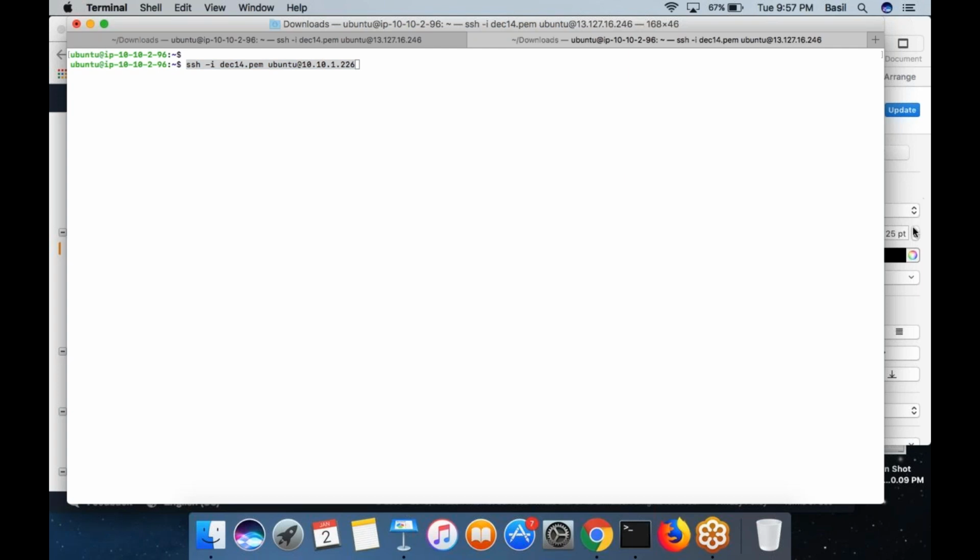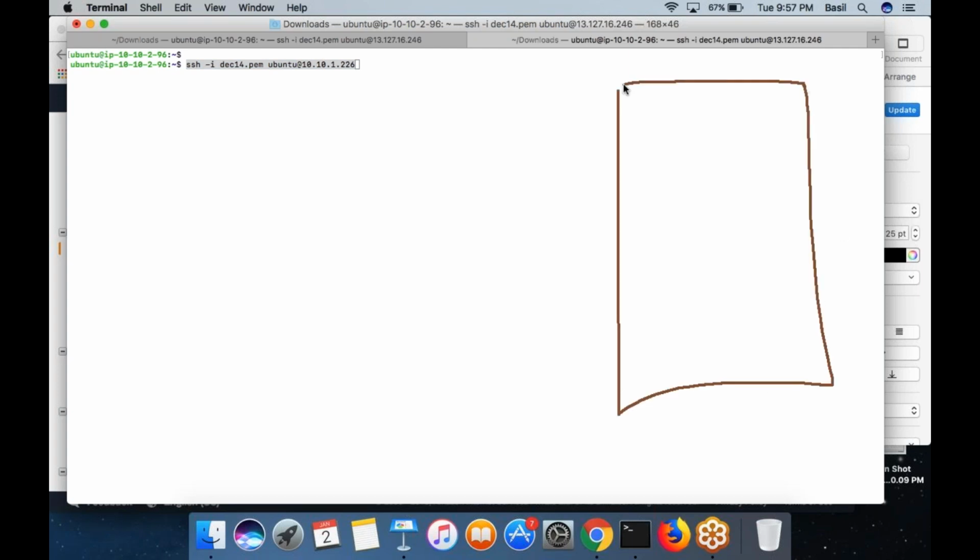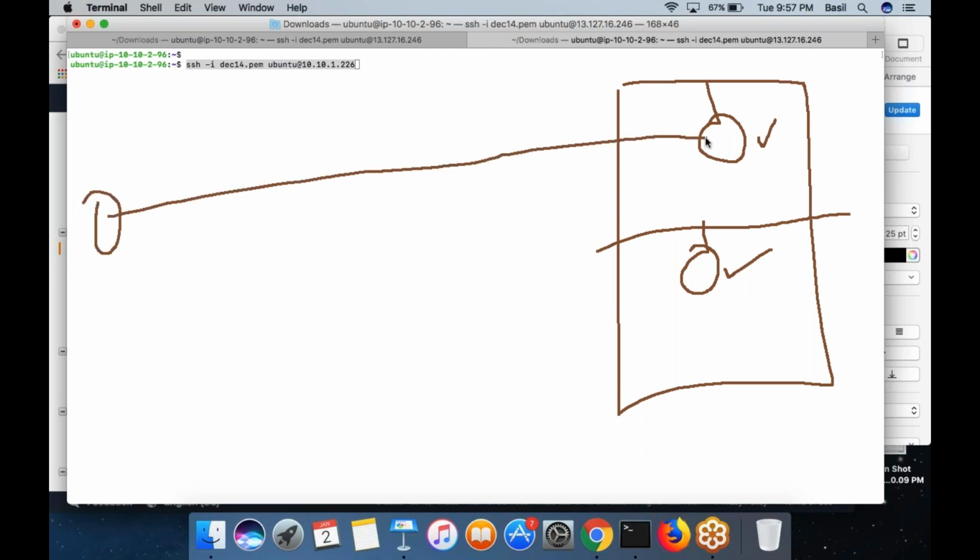So I will repeat again. I have two machines. This is the machine in the public subnet. This is the machine in the private subnet. From the internet, I can first log into this machine. From this machine, I can run the SSH command by using the private IP of the private machine. The private IP I can see in the AWS portal, which is nothing but 10.10.1.226, in 10.10.1.0/24.